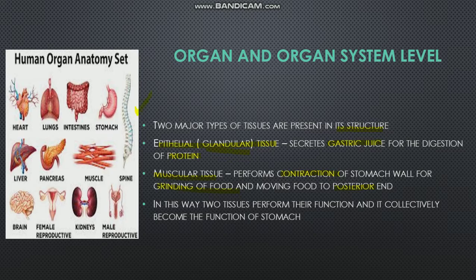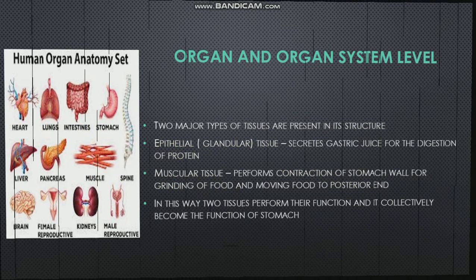You can see different types of organs in this picture, like the heart, lungs, intestine, stomach, spine, muscles, etc.